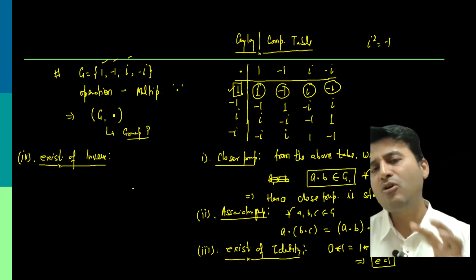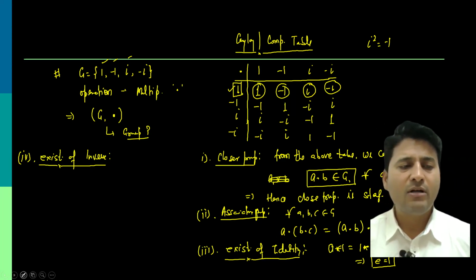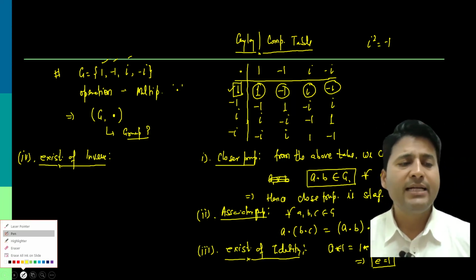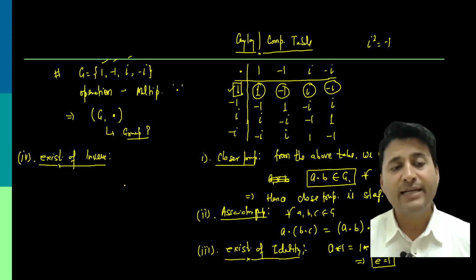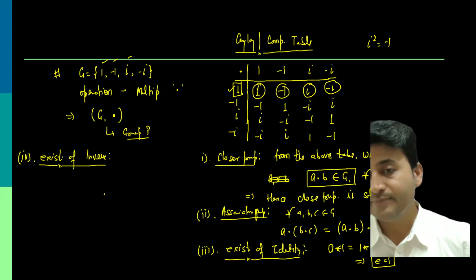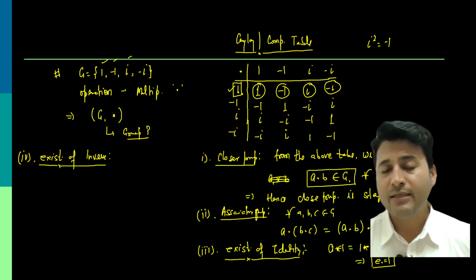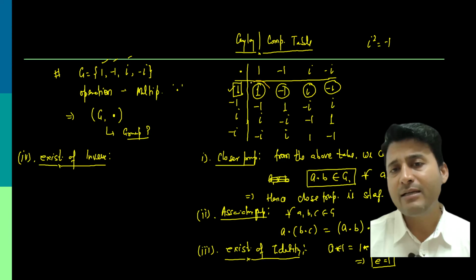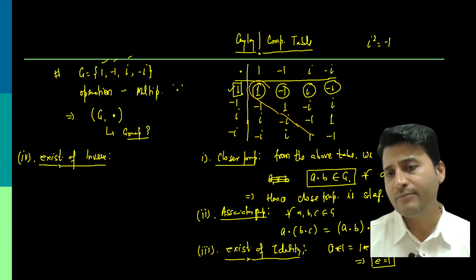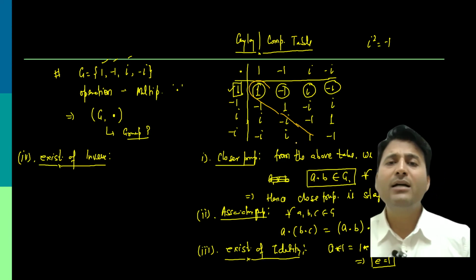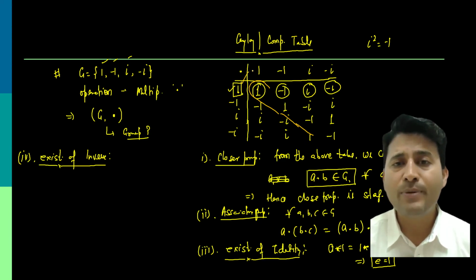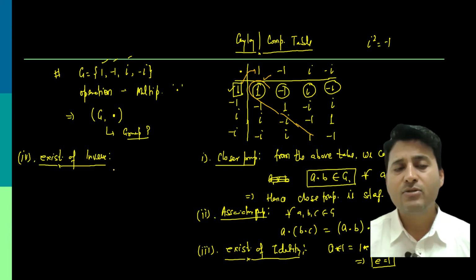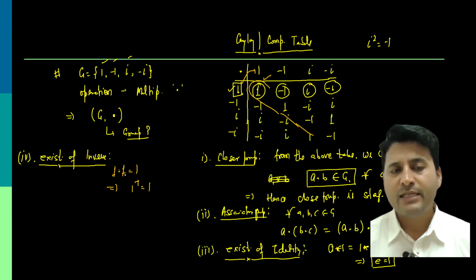we mean that A is called an inverse of B if when A is operated on B, the output should be identity. What is identity over here? 1. So simply in the composition table, pay attention to the 1 outcome. You can see 1 operated to 1, 1 is the output. So since 1 star 1 is 1, what can I say? Inverse of 1 is 1.